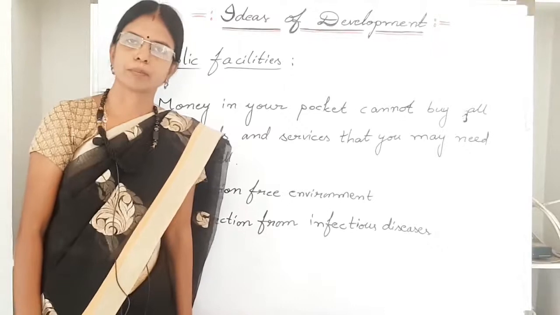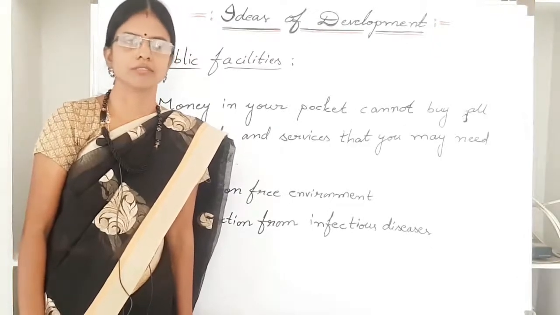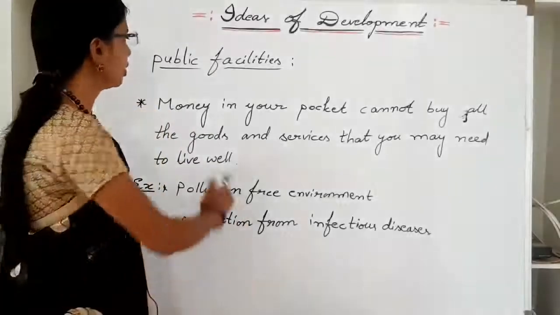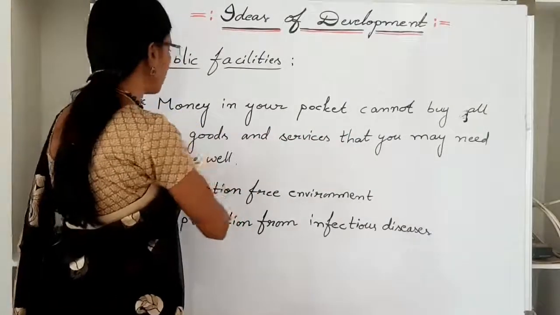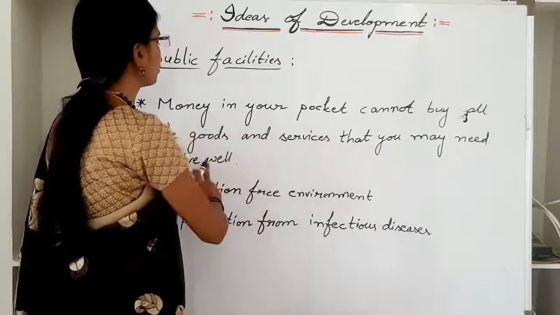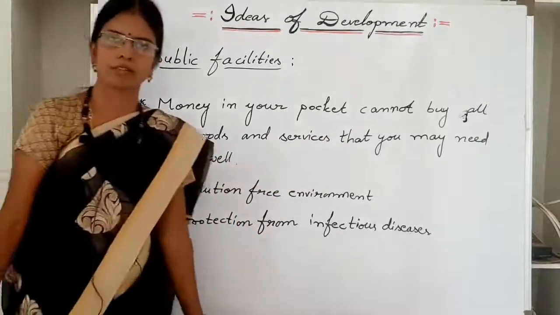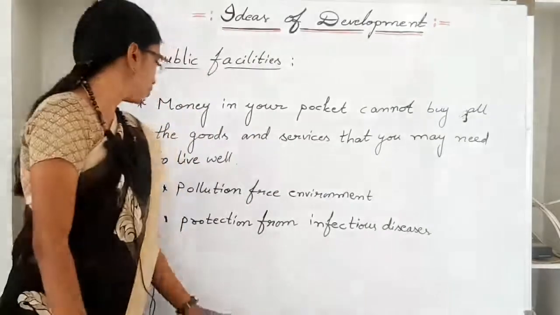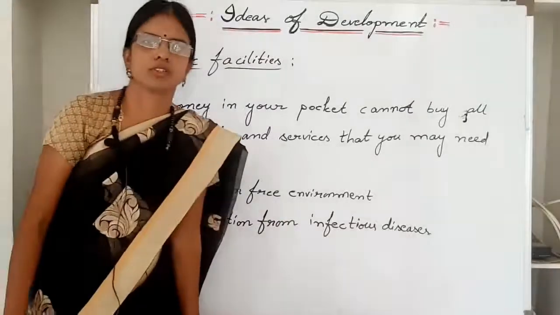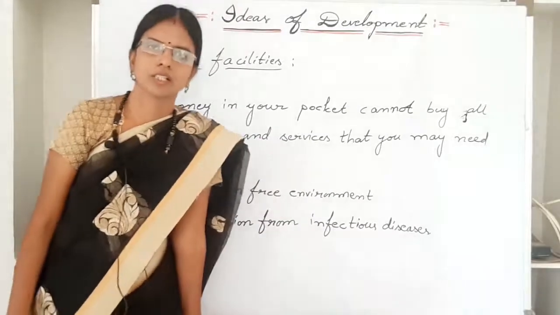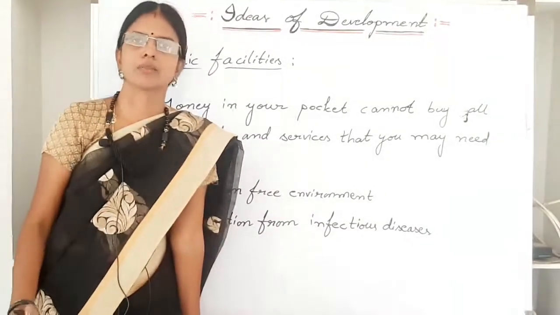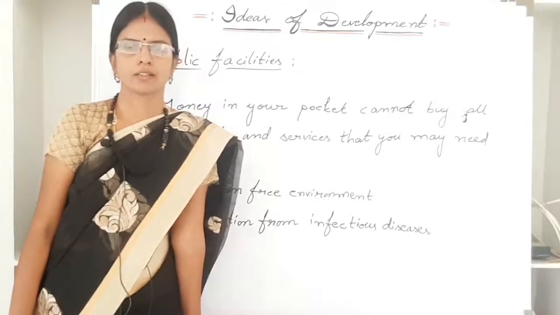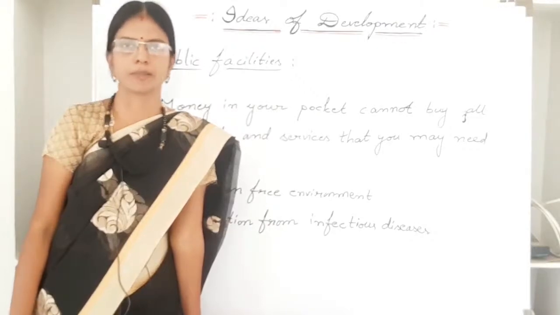What is the use of these public facilities and what are the advantages of these public facilities? First of all, let us see this statement. Money in your pocket cannot buy all the goods and services that you may need to live well. So here we can't buy everything with money. For example, if we discuss New Delhi, even though the per capita income is very high, there is no pollution free environment. So we can't buy a pollution free environment with money.